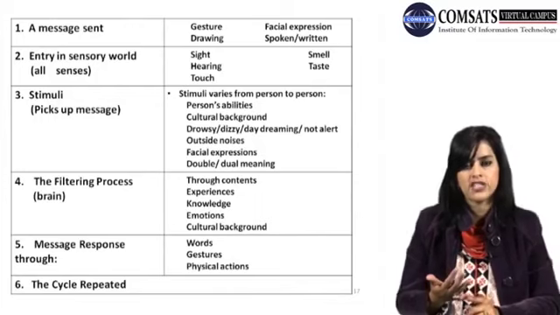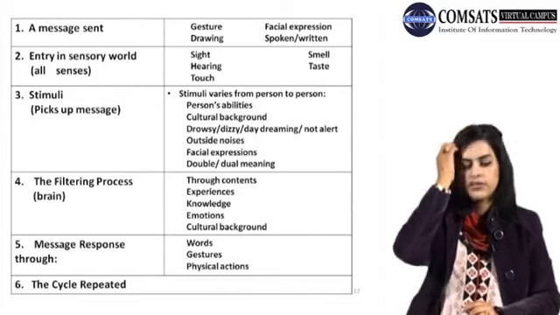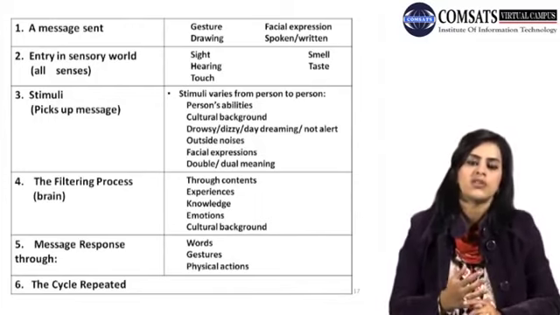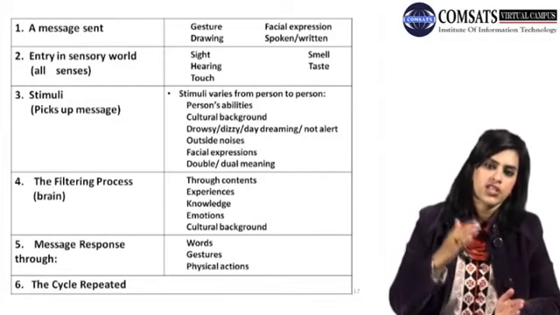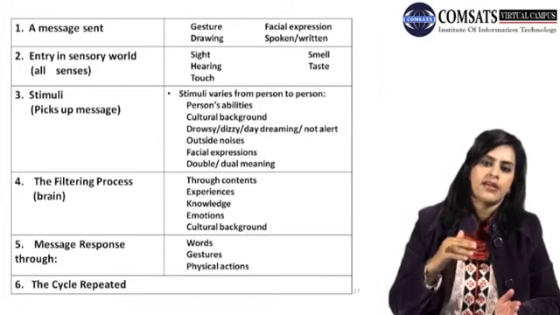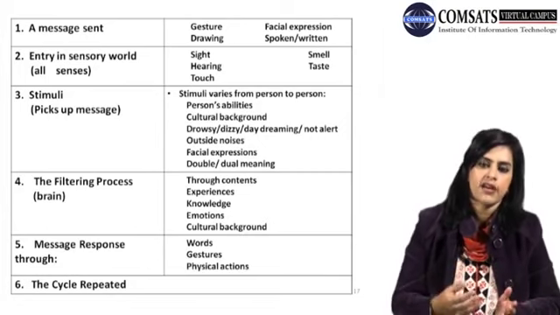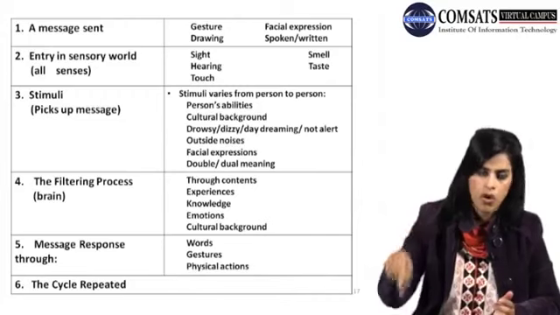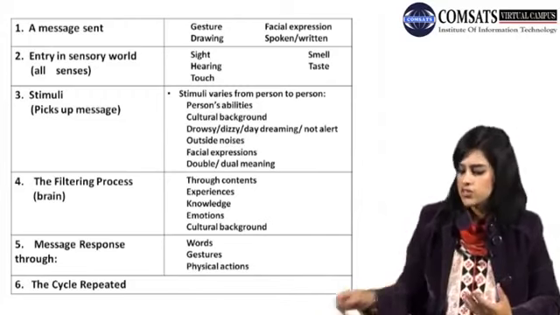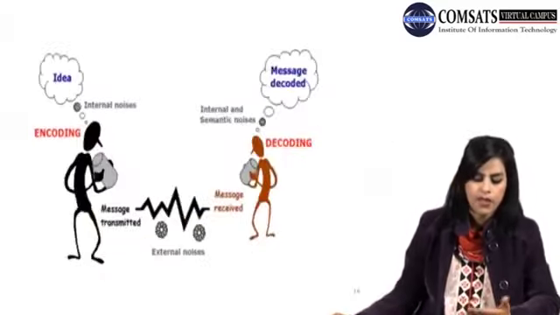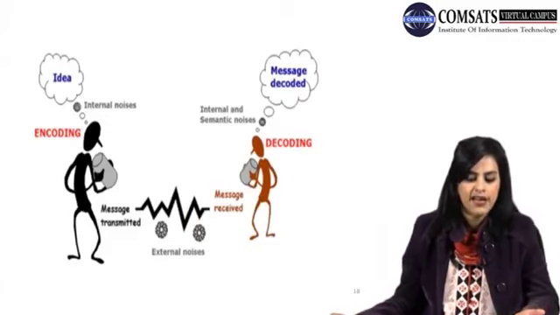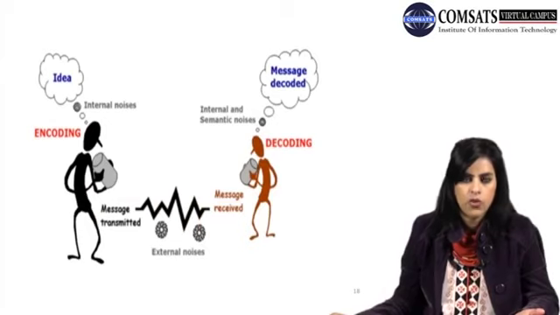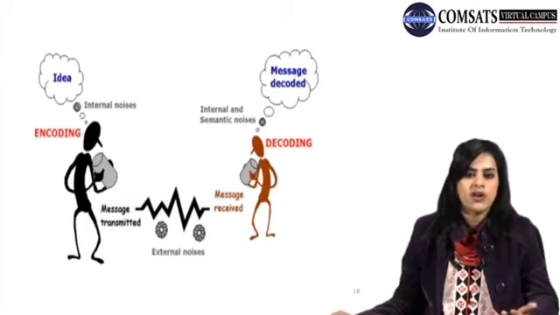The sender sends a message to the receiver through a proper channel, and the receiver decodes the message in his brain, and then he sends back the message, that is the feedback, to the sender, and the cycle goes on and on and on. This is how the communication cycle works. Now if you see another picture, the first person had an idea and he is encoding that idea in his brain. There are some internal noises.